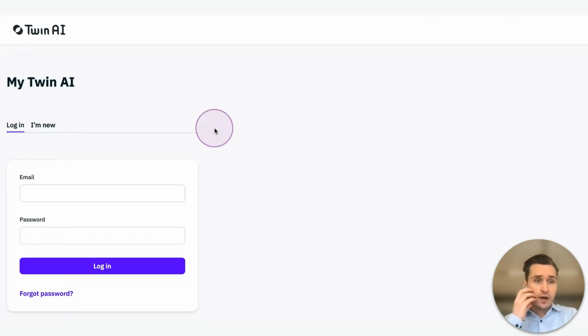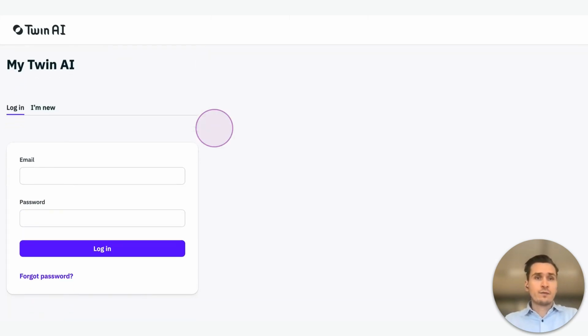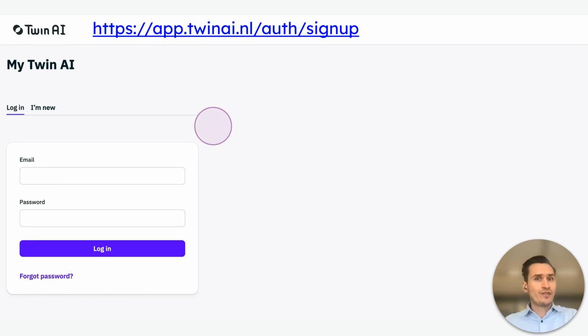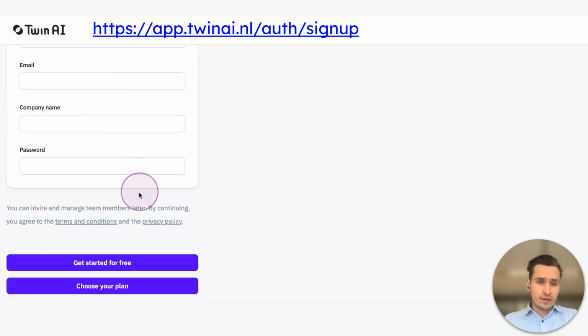I assume you all have an account by now. If you don't, you can go to the website that's visible on your screen and hopefully in the chat as well. You can click on the I'm new tab over here on the right-hand side, and you can just fill in your personal details. You can click on the get started for free button over here.